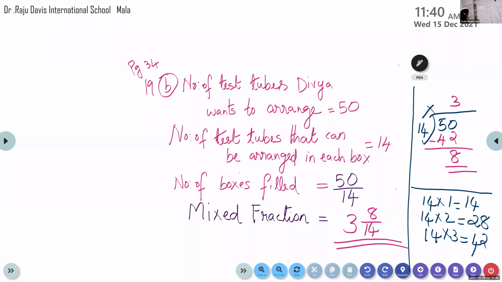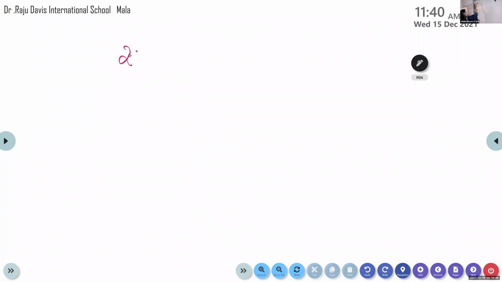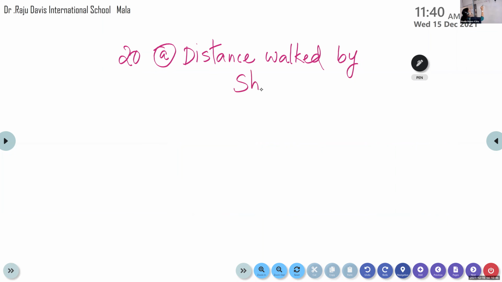Question number 19 is over. Question number 28. Distance walked by Shiva. What is given? What is the mixed fraction given for Shiva? 5 and 7 by 8. Yes, 5 and 7 by 8 kilometer.